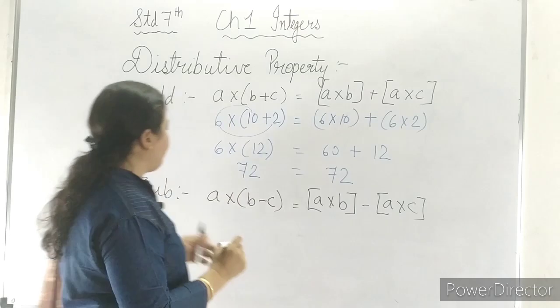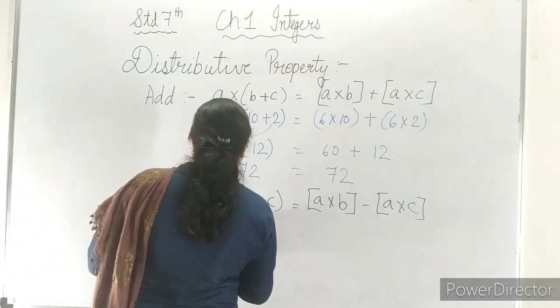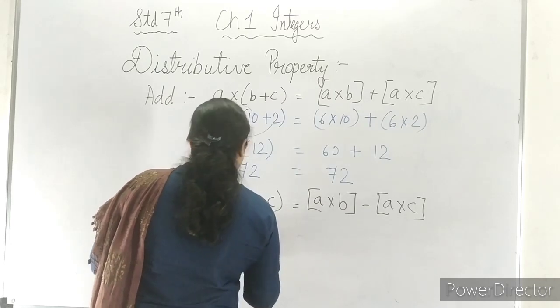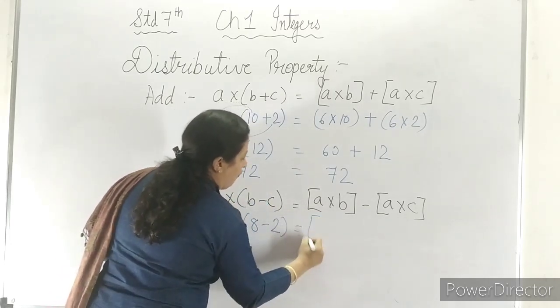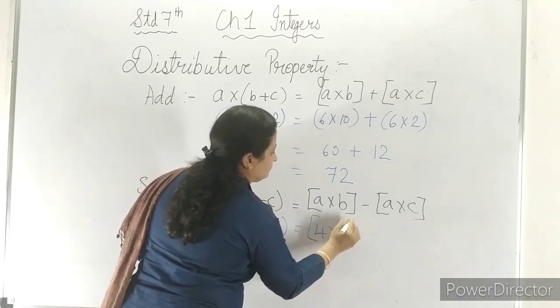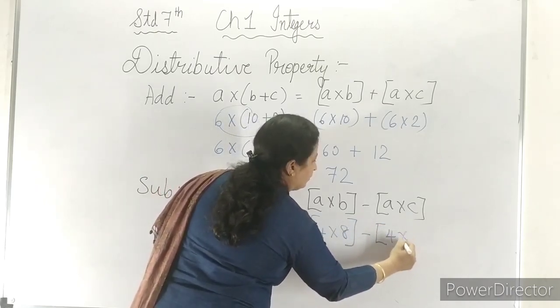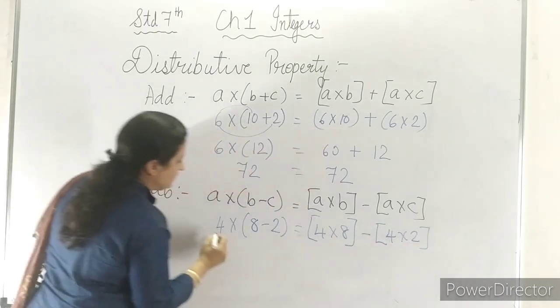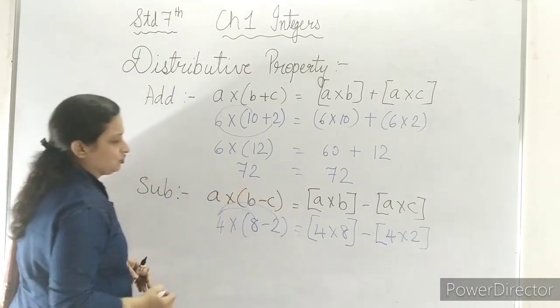Now distributive property for subtraction. If we take 4 multiplied by 8 minus 2, where 4 into 8 minus 4 into 2, that means this 4 we have taken first with 8 and then with 2.